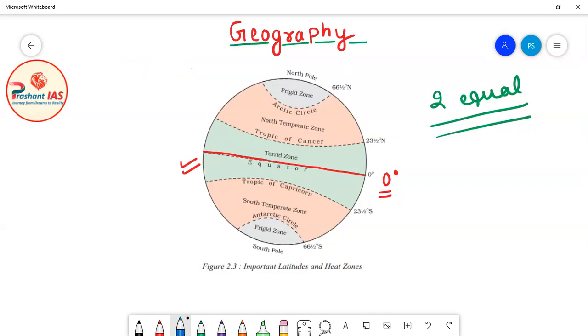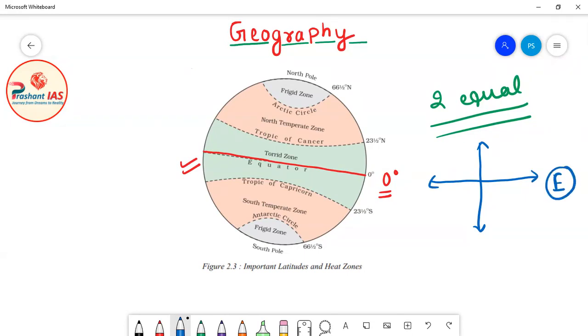Now friends, before telling you about these two equal halves created by the equator on earth, first I would like to tell you about directions, meaning how to identify or draw directions. I am drawing the four directions on this screen, so kindly see them carefully.